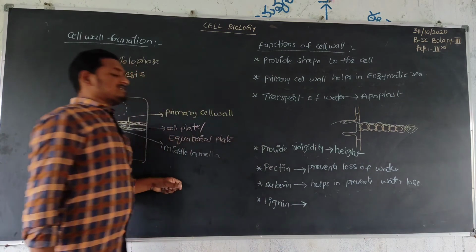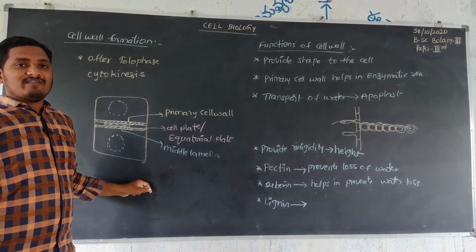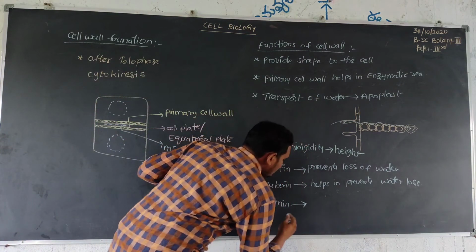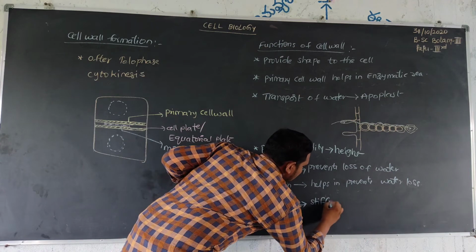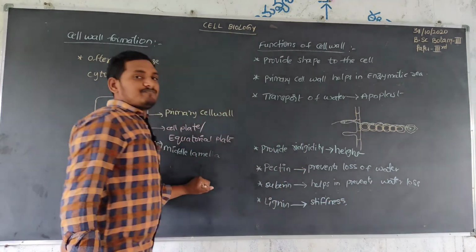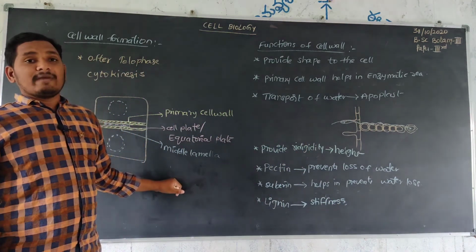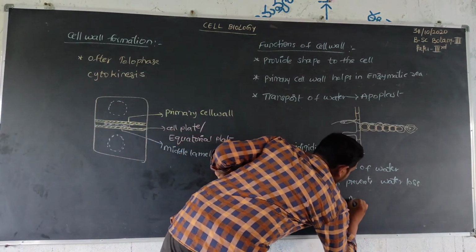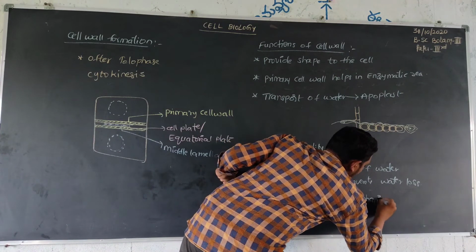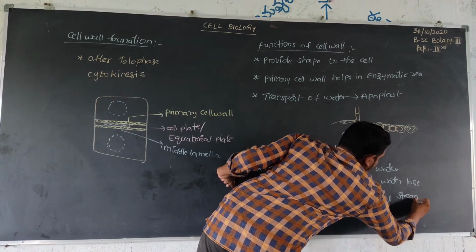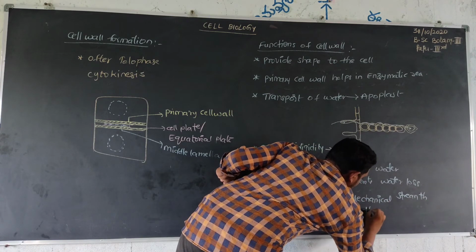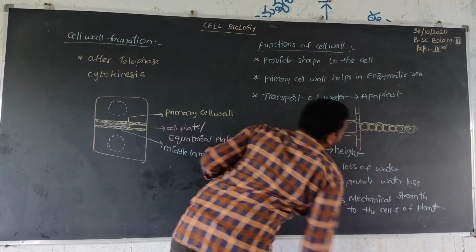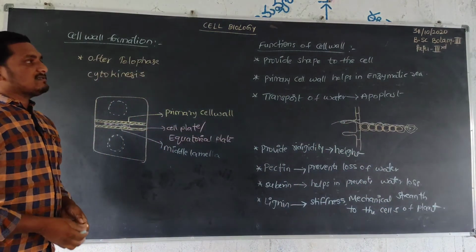And lignin is a hard substance which provides stiffness and mechanical strength to the cell body. So lignin provides stiffness as well as mechanical support, mechanical strength, to the cells of the plant. These are the functions of the cell wall.